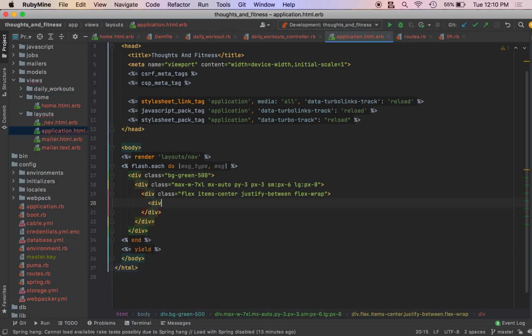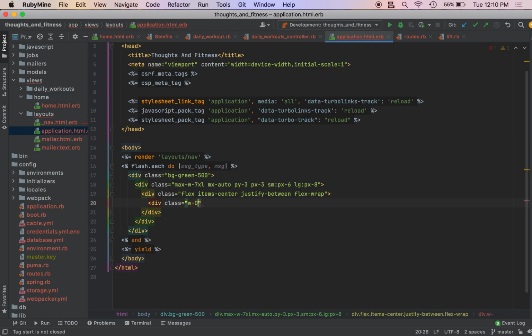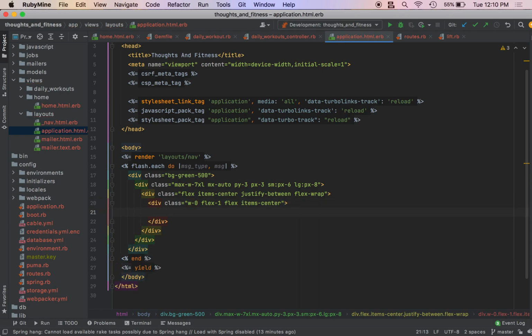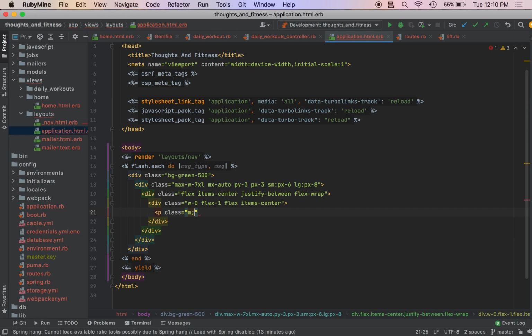and one more div. We're going to give it a class of w-0 flex-1 flex items-center, and in here we're going to have a p, which can be a class ml-3 font-medium text-white truncate.